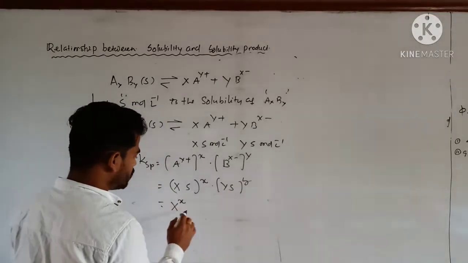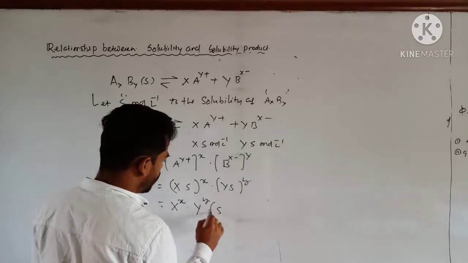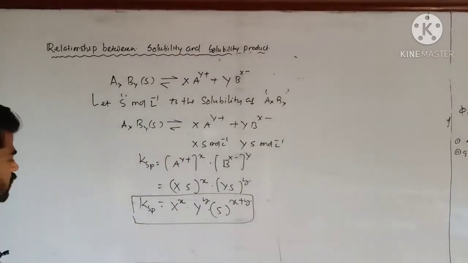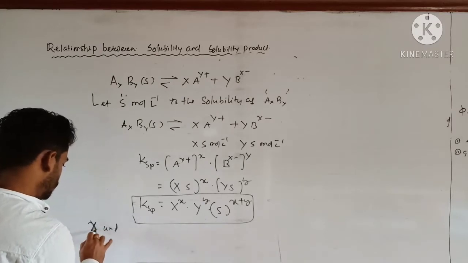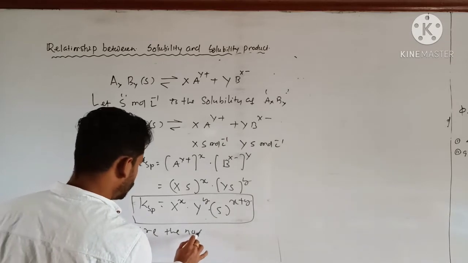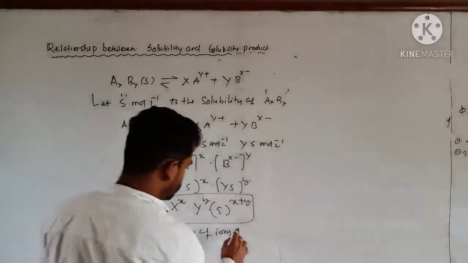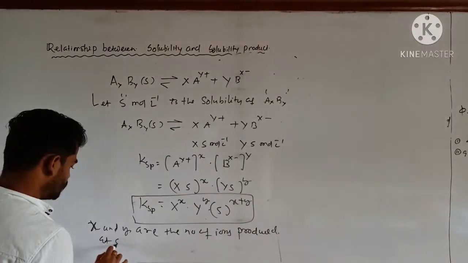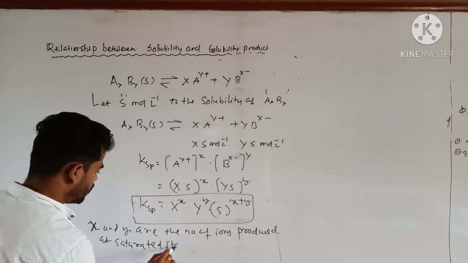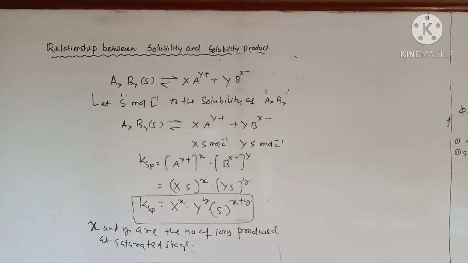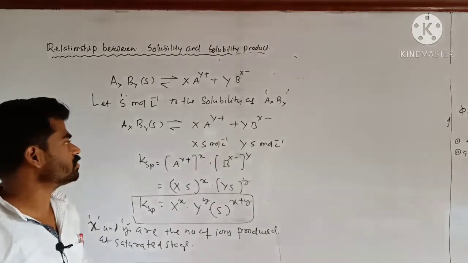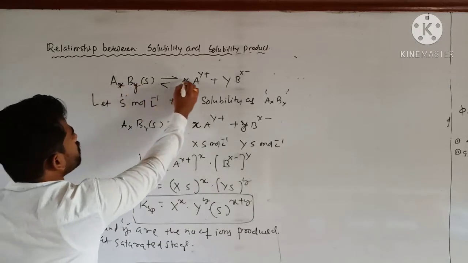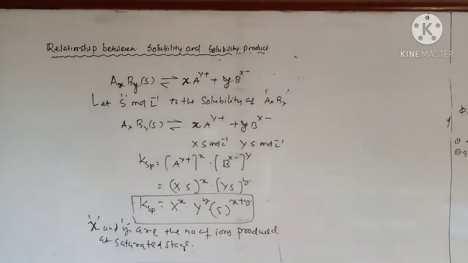That will be x^x into y^y into S^(x+y), where this is the general form, where small x and small y are the number of ions produced when the solution is saturated. Clear? Okay.